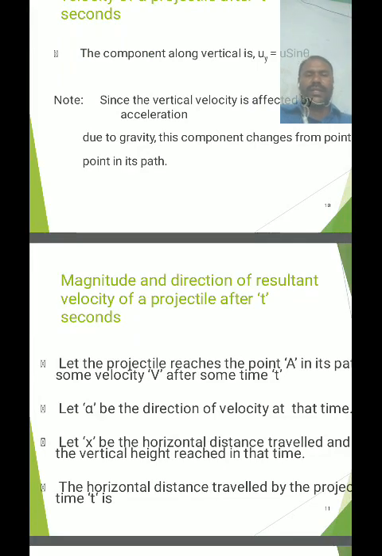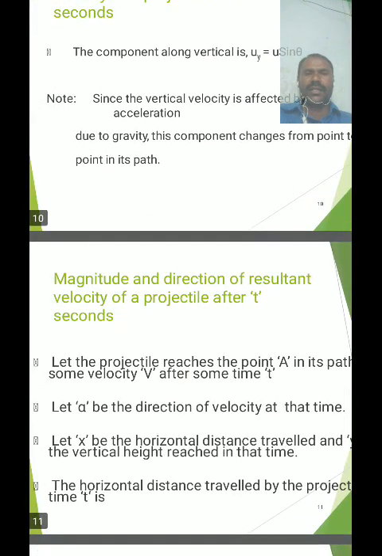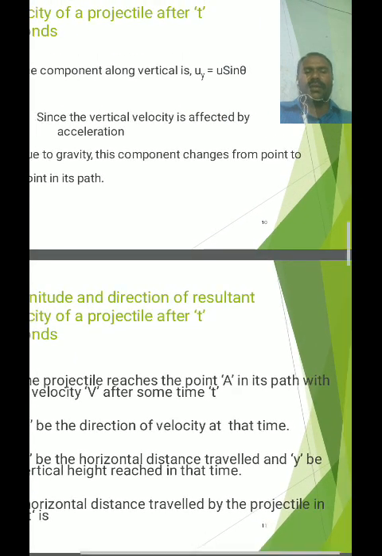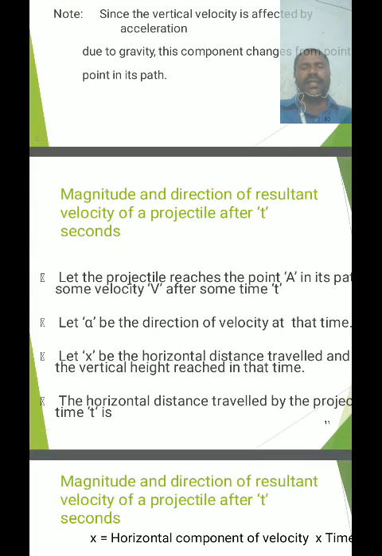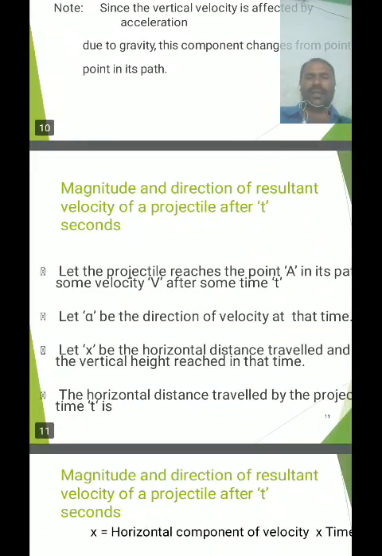The projectile reaches a point A in its path with some velocity v after some time t. After t seconds, the body reaches point A and its velocity is v. V is along the tangent drawn at that point on the projectile path. Let alpha be the angle of motion with respect to the horizontal after t seconds.